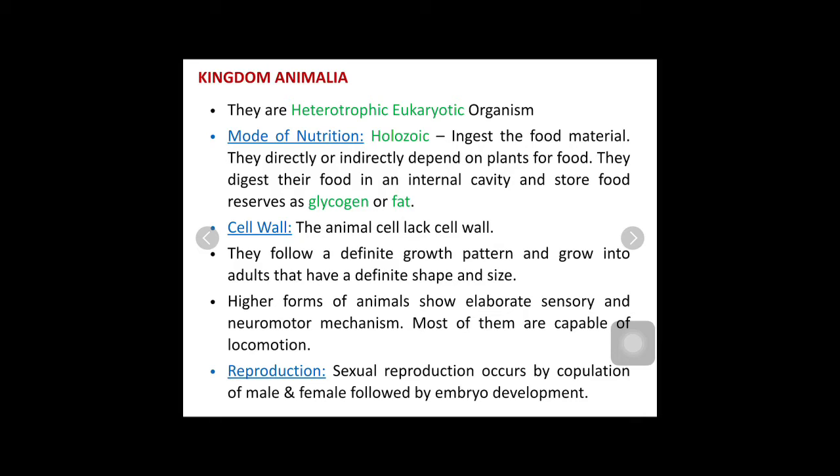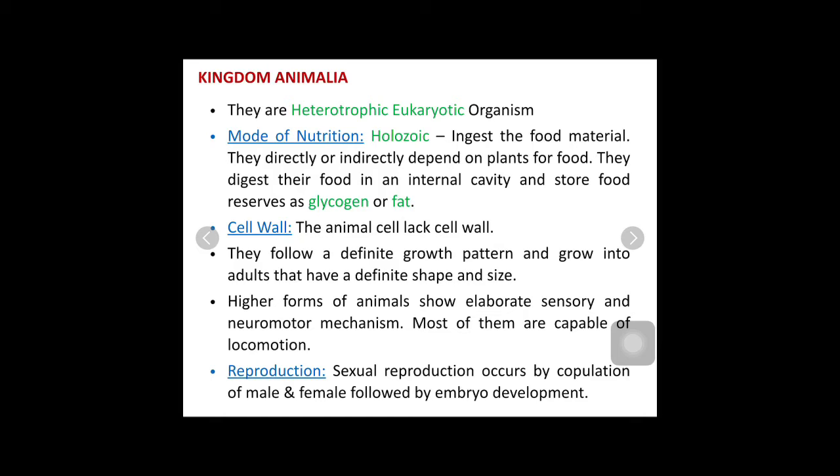Now when we talk about the cell wall of kingdom Animalia, the animals do not have a cell wall. They are lacking the cell wall. They just have a cell membrane. The cell wall is absent. Animals follow a definite growth pattern, and after finishing it, they achieve a definite shape and size.